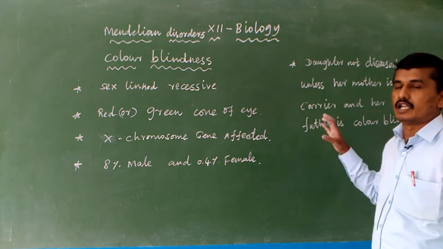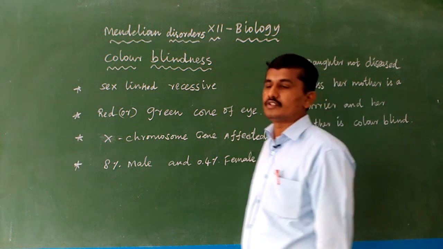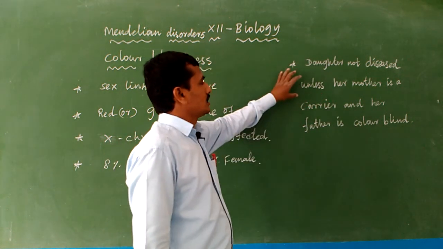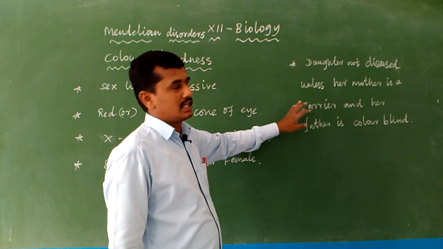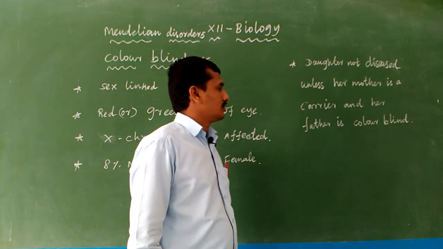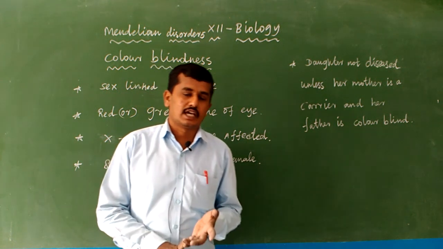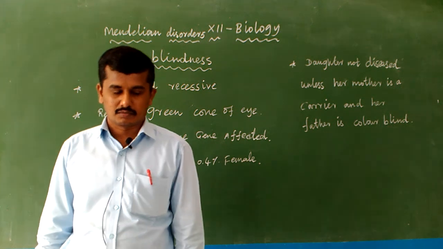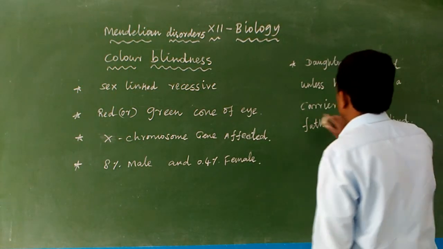I will give one small outline of the particular cross with the use of pedigree analysis. So the daughter is normally not diseased unless her mother is a carrier and the father is color blind. If the father is color blind and the mother is a carrier, the disease is expressed. Let me give a small idea with a cross for color blindness.